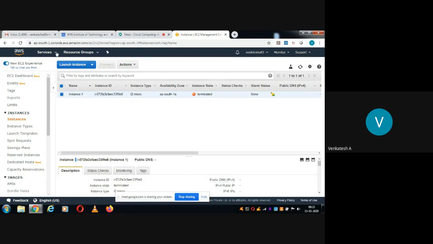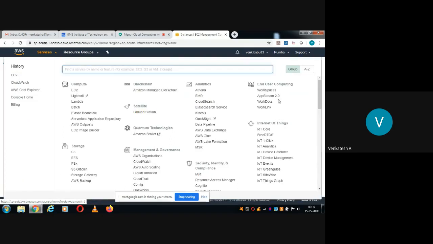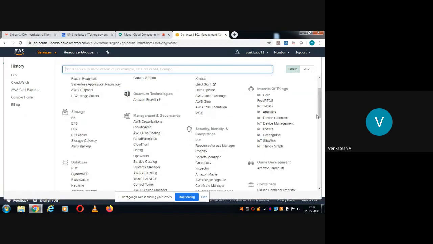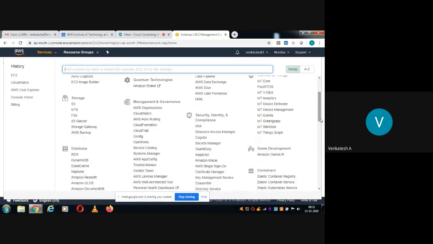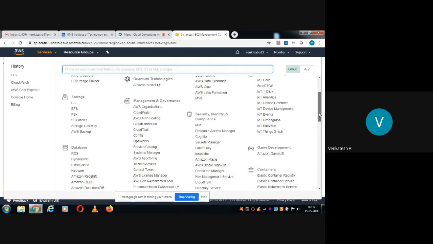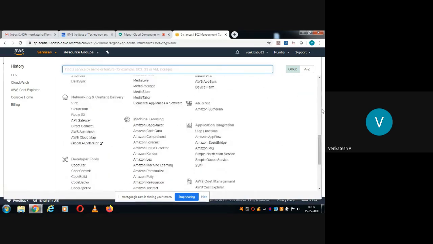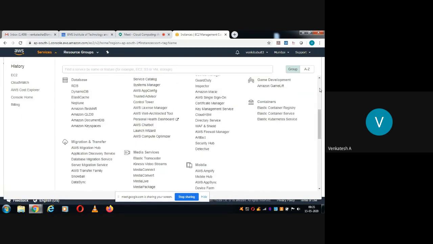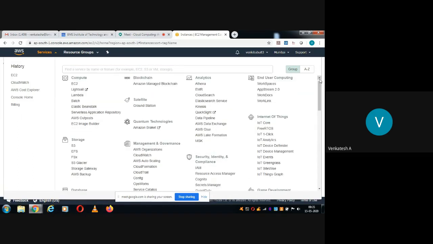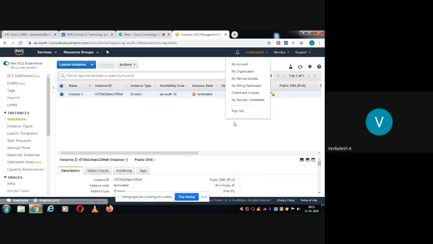Now we can explore. End user computing, anything, whatever you want, you can explore. At some point of time later on we'll see some of the other services if possible. So like this, you have so many services that you can explore. Now we are running short of time, so I will log out. That's all for today's session.